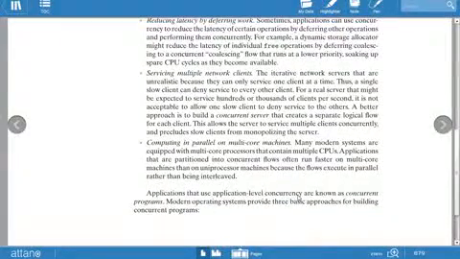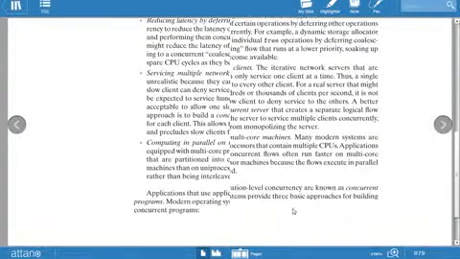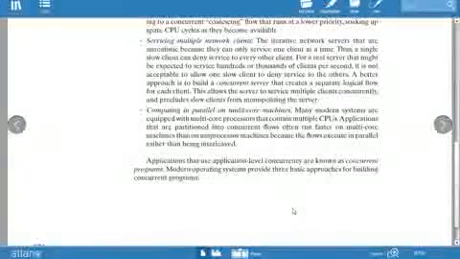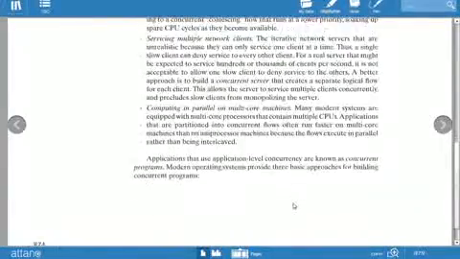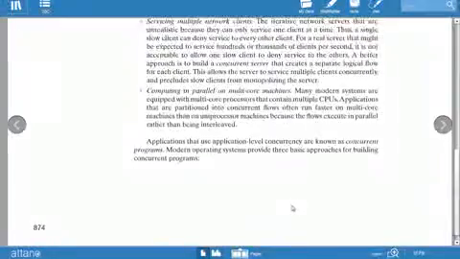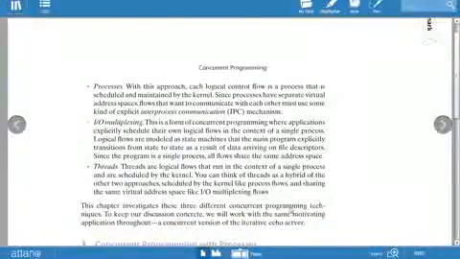Applications that use application-level concurrency are known as concurrent programs. So if there is any application that uses concurrent processes or concurrency, that is known as a concurrent program. Modern operating systems provide three basic approaches for building concurrent programs. So these are the various advantages, and now let's take the three approaches for building concurrency.